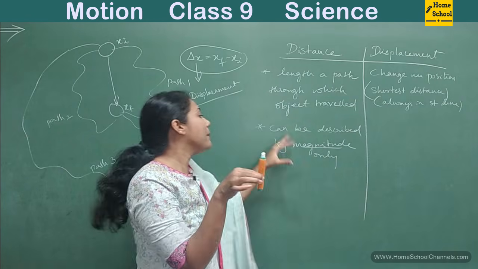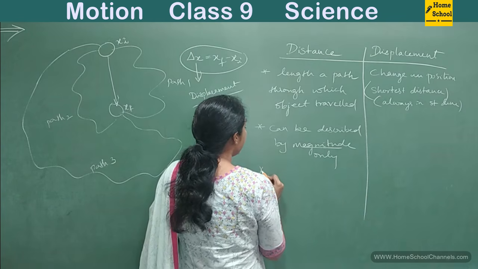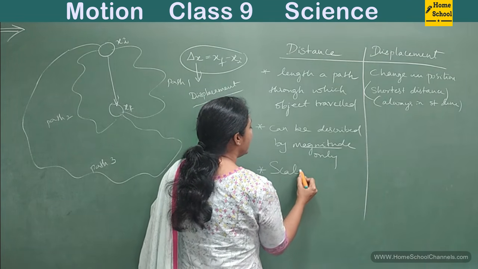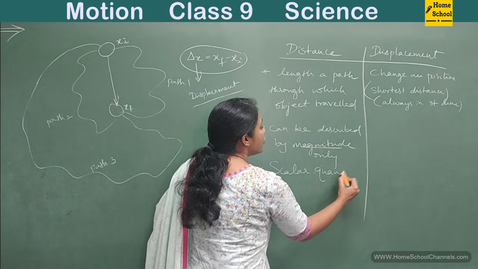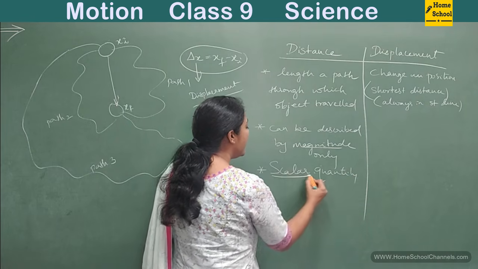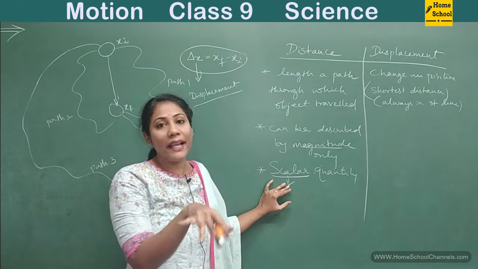That is what we mean by magnitude. So we say distance is a scalar quantity. So what do you mean by scalar quantity? The quantity which is described only by magnitude.